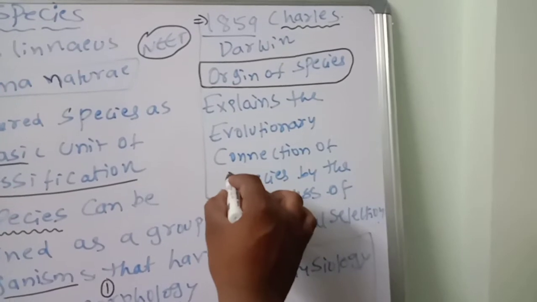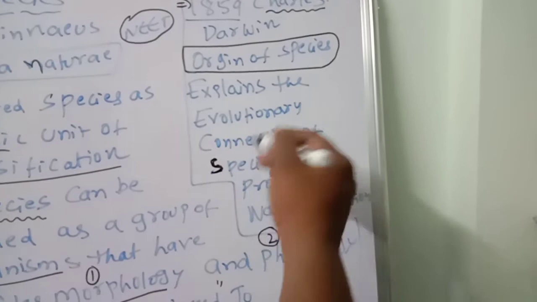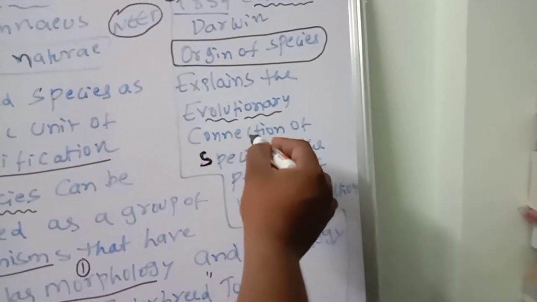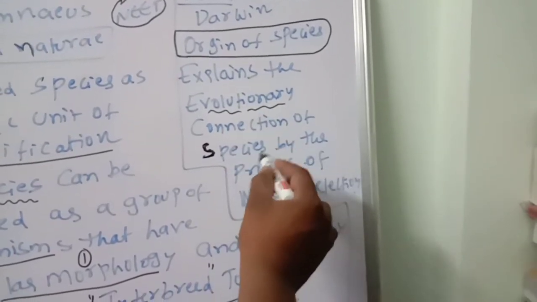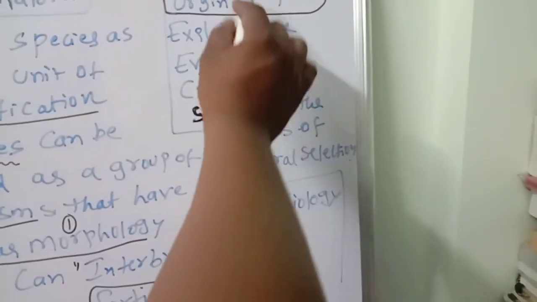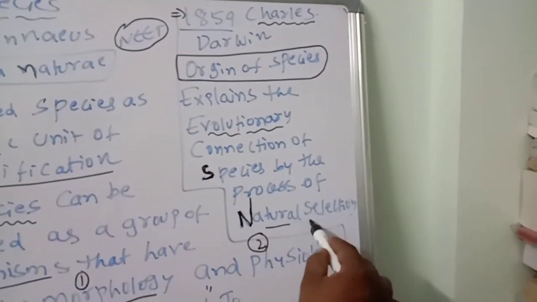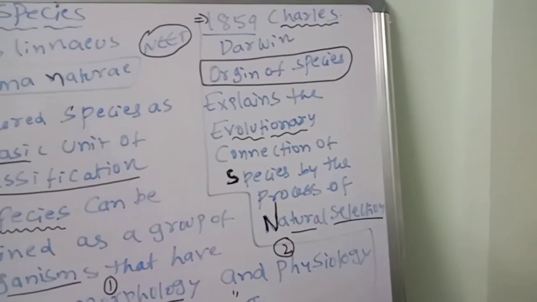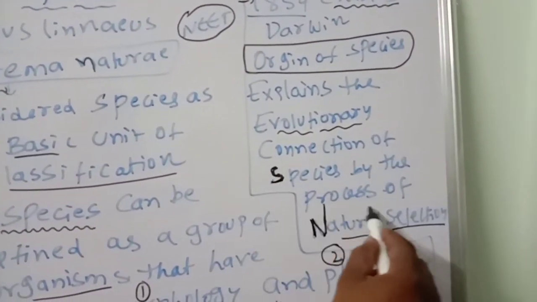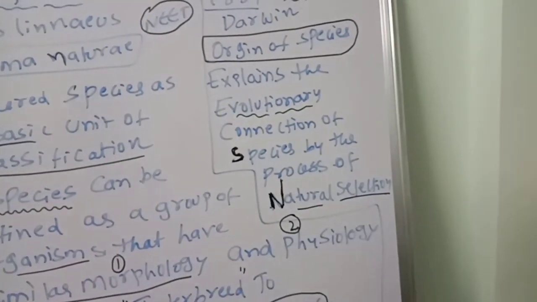evolutionary connection of species. Evolution means the relationship between their ancestors and their present species. Evolutionary history, developmental changes, evolutionary connection of species by the process of which one, natural selection. Whenever you hear the word Charles Darwin, you should remember natural selection. So Origin of Species explains the evolutionary connection of species by the process of natural selection. So these points you should remember.